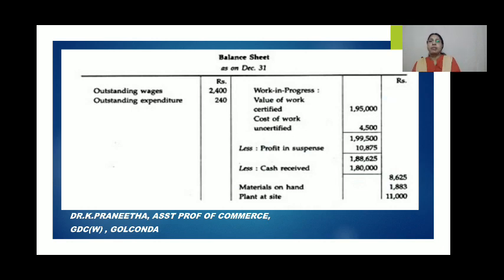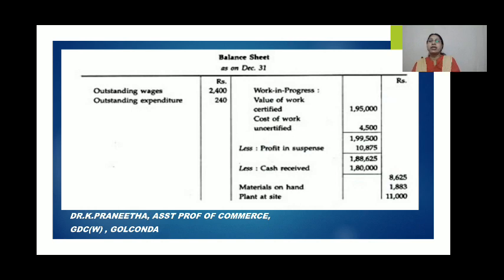And in the balance sheet, how are you going to show this contract account? Usually in the balance sheet you will show on the liability side all the outstanding things. So here outstanding wages are there, outstanding expenditure is there, 2,400 and 240, and we show them on the liability side. Again, on the asset side you show work in progress, that is, work certified, 1,95,000, as well as work uncertified, 4,500.